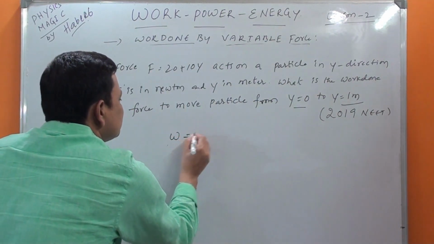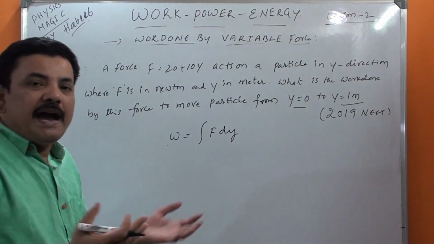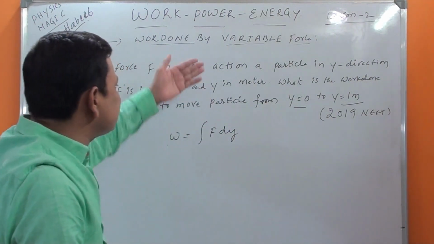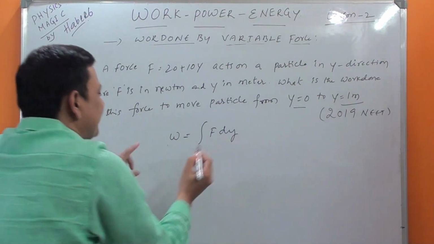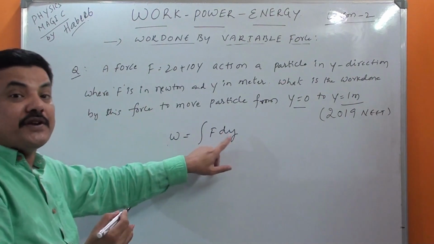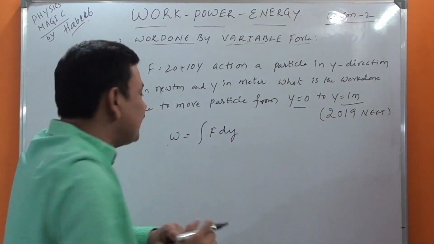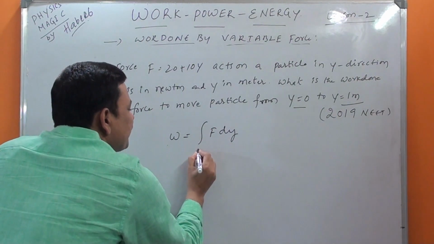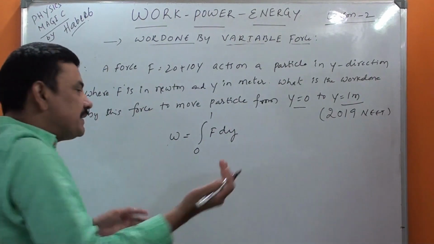W is equal to integral F dy. I didn't take x and z because it is not given, no need. So simply F dy. What we have written is dW equal to F dy, and W is equal to the integral of F dy. Now you got it. So F dy, but the range is given 0 to 1.